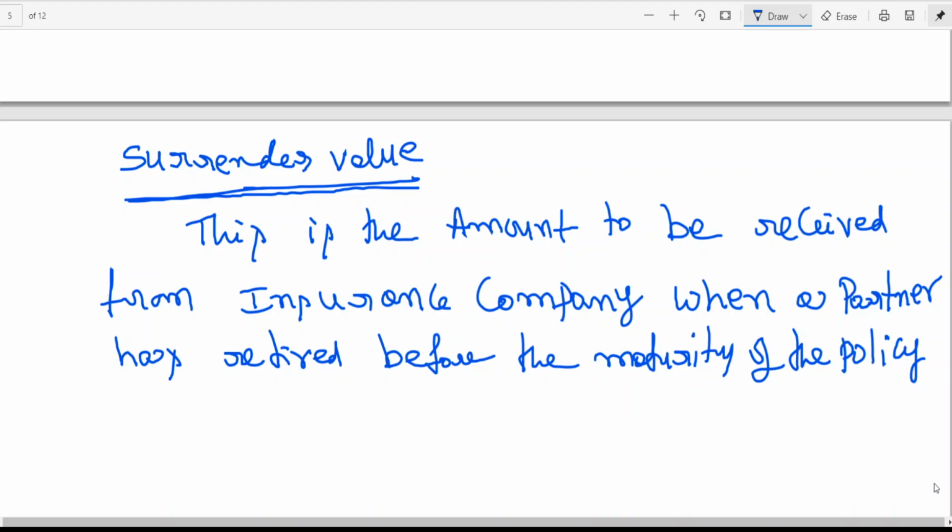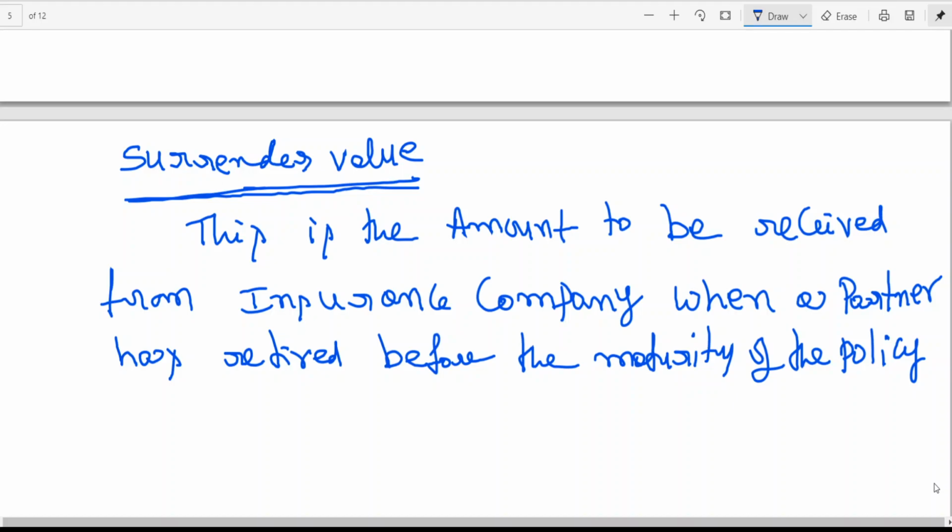During this 10 years period, say after 5 years, he has decided to retire. So then to make a payment, because he also has a share in that joint life policy, because whenever something is being taken using the firm money, every partner has the right. So when a partner is leaving the firm, he definitely wants his share, since the firm money has been used for making the payment of premium, on the policy that is being taken in the name of all partners.